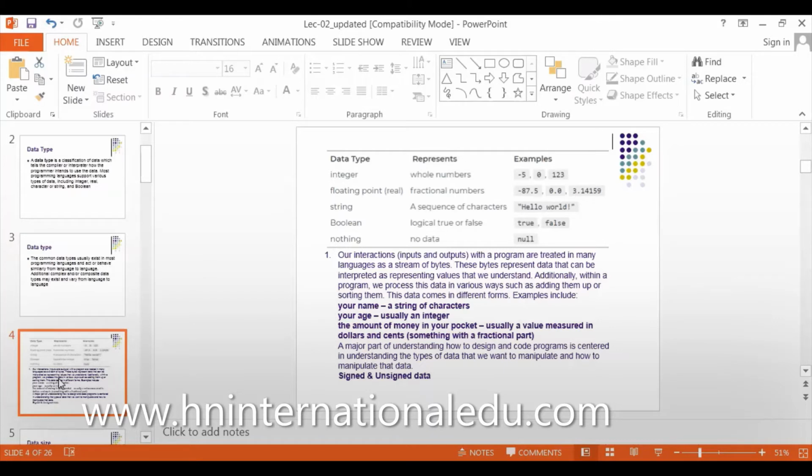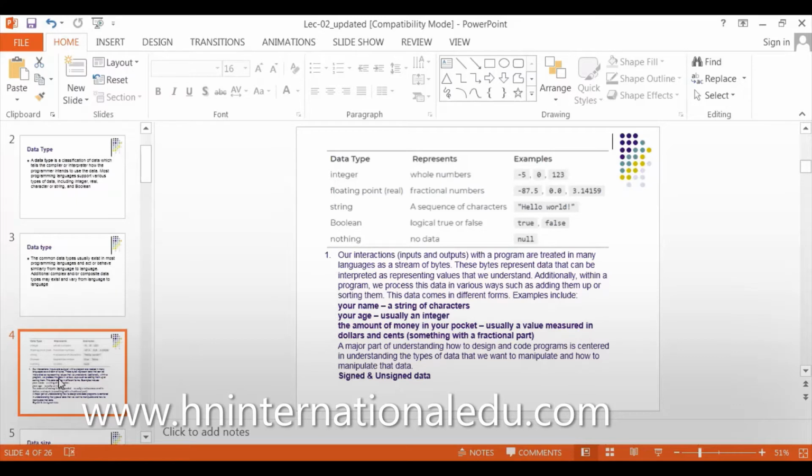It holds some value in the memory. A series of characters makes a string. So one character alone is not a series, basically, but we can represent it as a string.